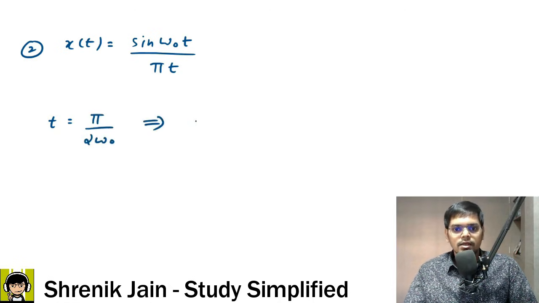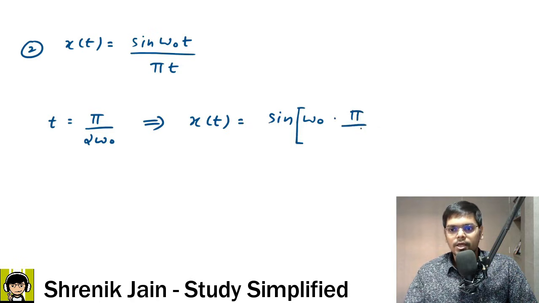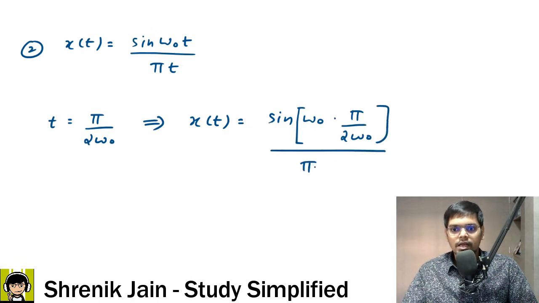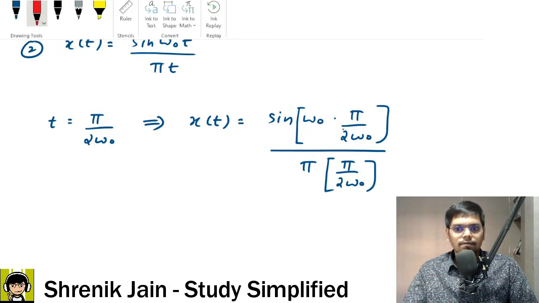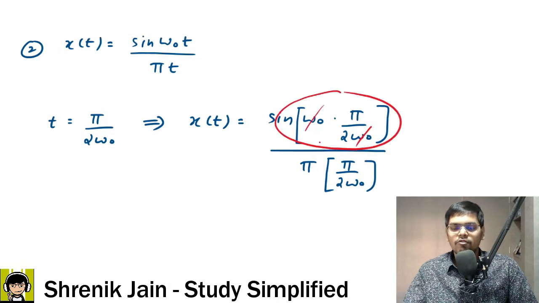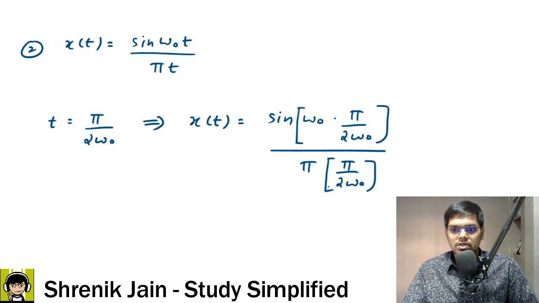If I do that, then x of t is now sine of omega naught into, check it out, t replaced as pi by 2 omega naught, the whole divided by pi into, again we have a t, so t is replaced by pi by 2 omega naught. So what I can see here is clearly omega naught getting cancelled and sine of pi by 2 is 1. So the numerator term is 1, and in the denominator we have pi into pi by 2 omega naught, and this 2 omega naught goes to the numerator.